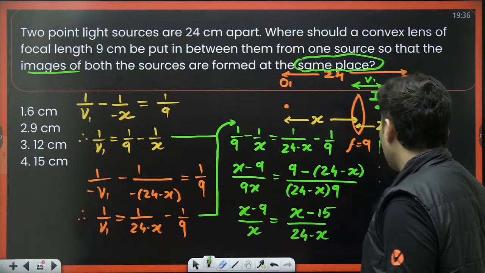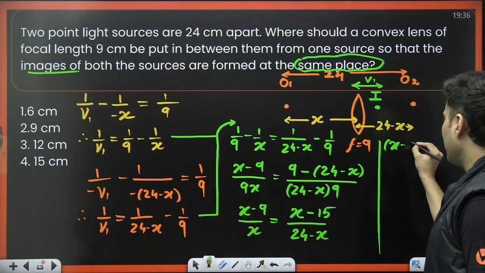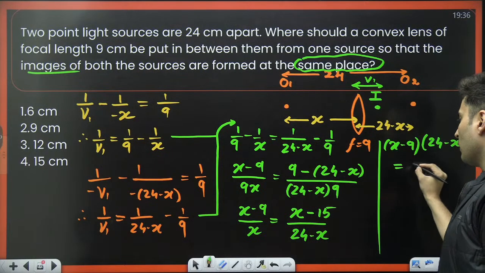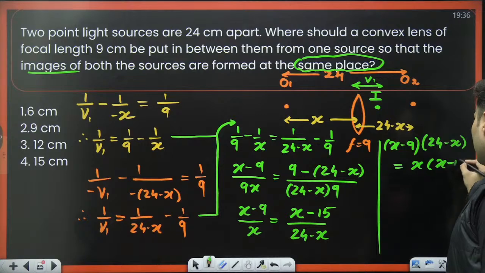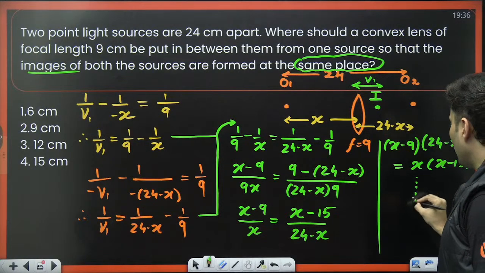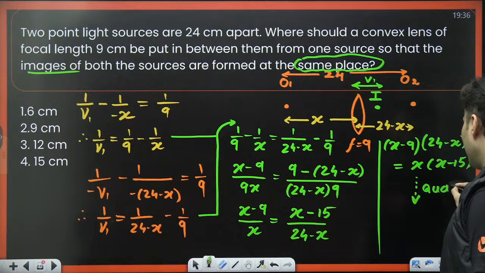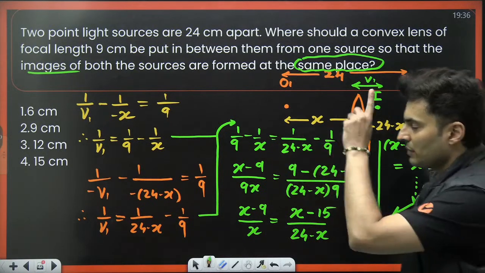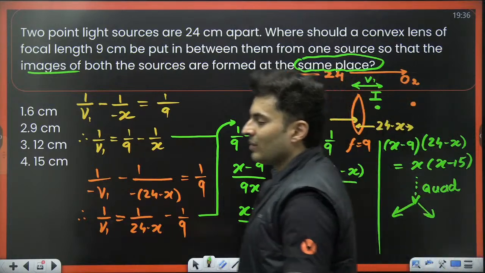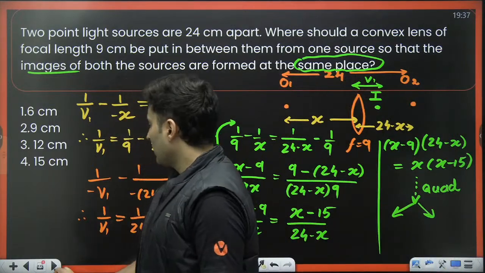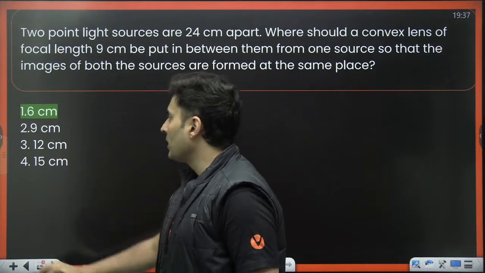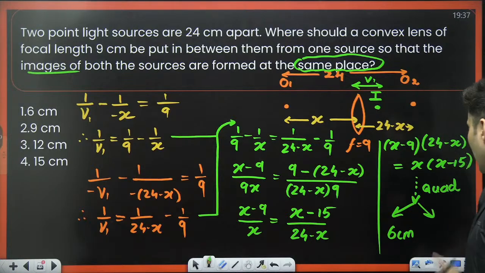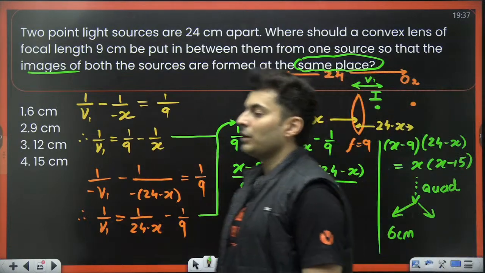Now you just cross multiply. So you'll get (x minus 9) into (24 minus x) equal to x into (x minus 15). Now this will be a quadratic equation. You will get two solutions. Choose the only solution which will match the answer. Just check and see if it is coming out to be 6 centimeters. One of the solutions will be 6 centimeters. The other solution will not match any of the options.